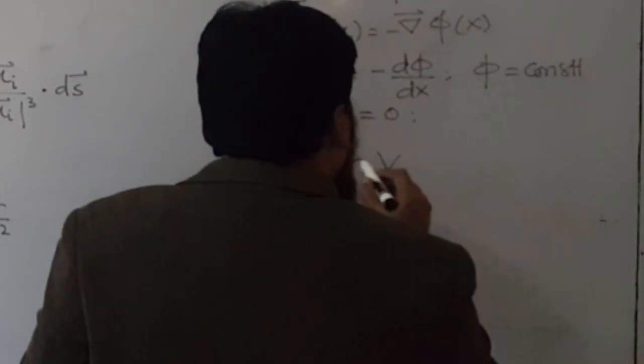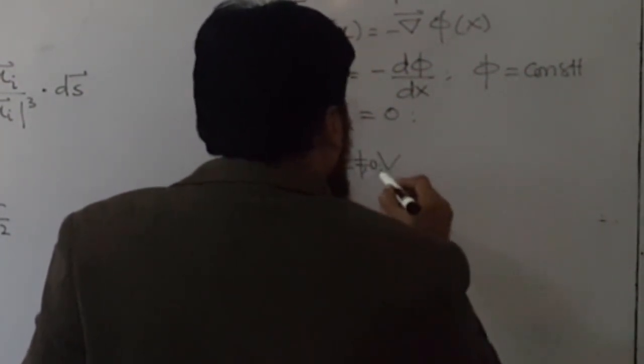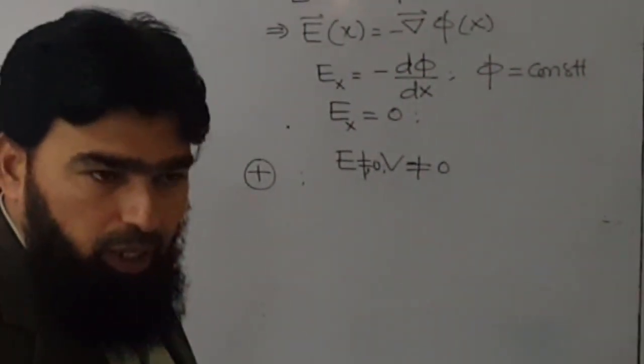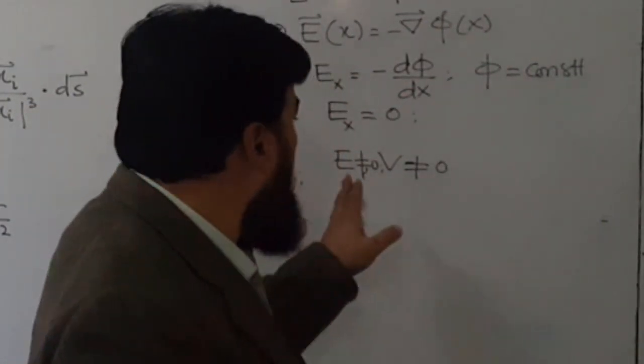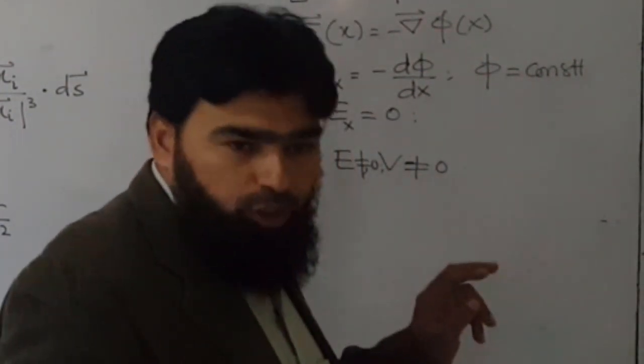Both will not be equal to 0. Whether it's a positive charge or a negative charge, irrespective of that, it will have some electric field and some potential.